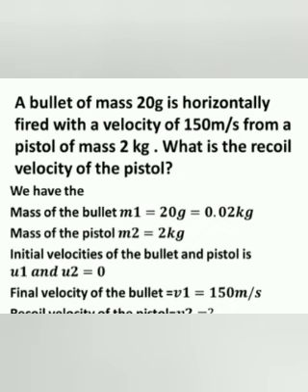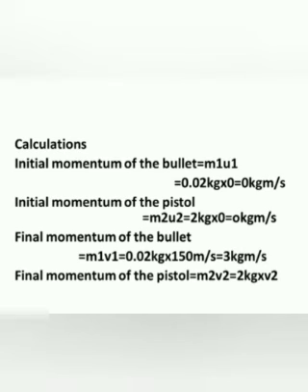Then which equation can we use? We can use the equation for conservation of momentum. So here is the calculation. Initial momentum of the bullet is equal to m1 u1, that is 0.02 kilogram into u1, which is 0.